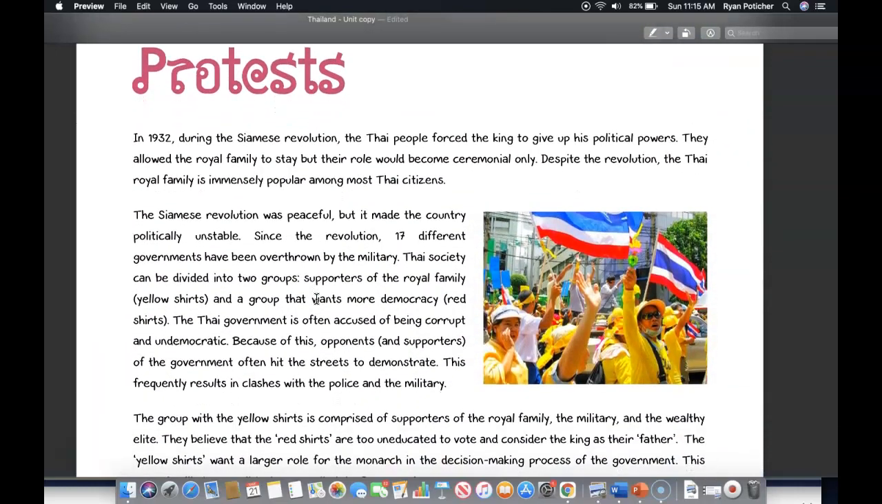At this time, you may move on to complete the key concept questions or complete the exercises that correspond with this reading, and we will move on to the next section on protests.